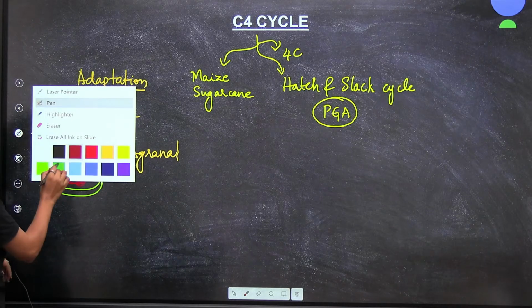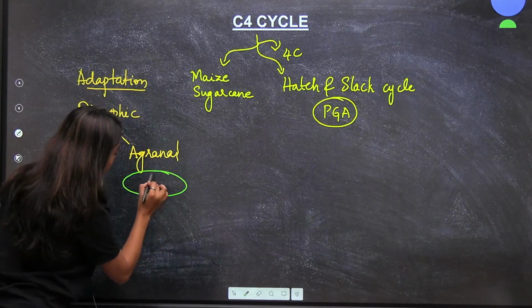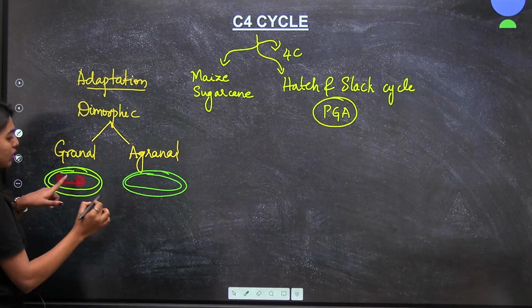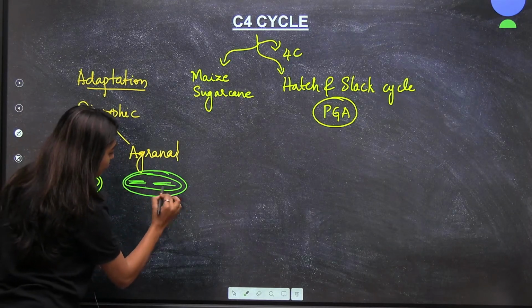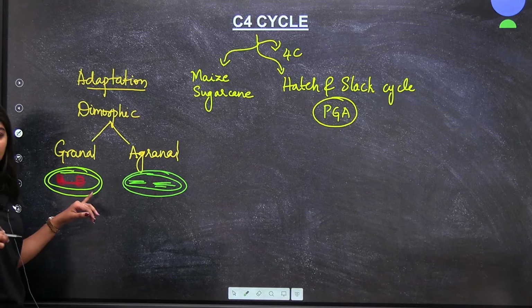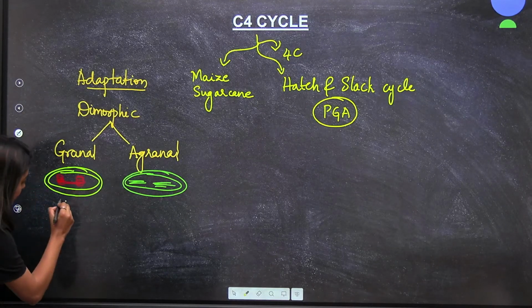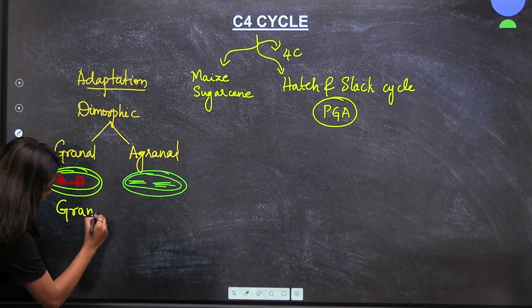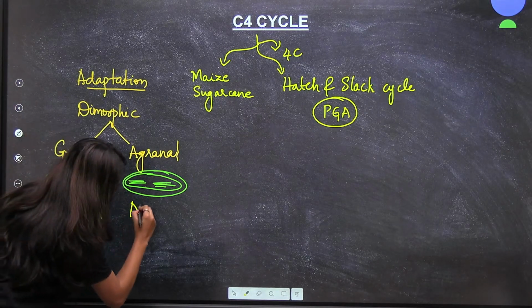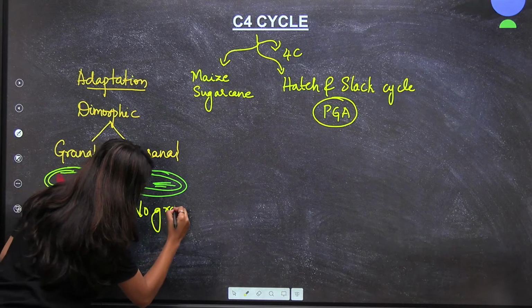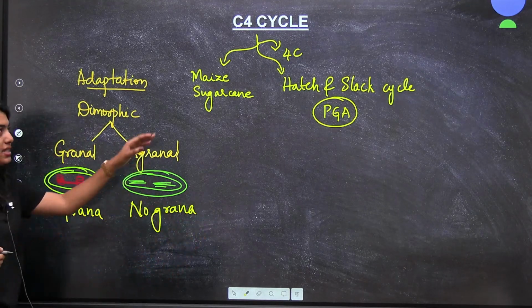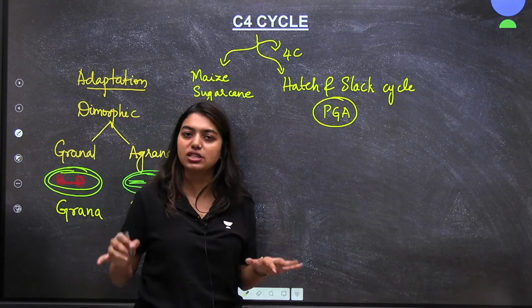The same thing I draw here for the agranal one: there are no grana, only stromal lamellae. So the granal chloroplast has grana present, while here there will be no grana. This is the adaptation taken by the C4 cycle.